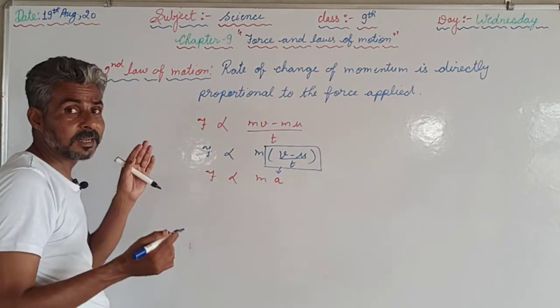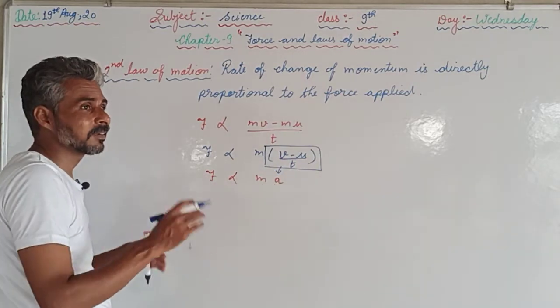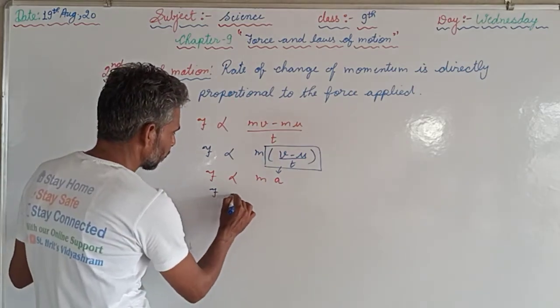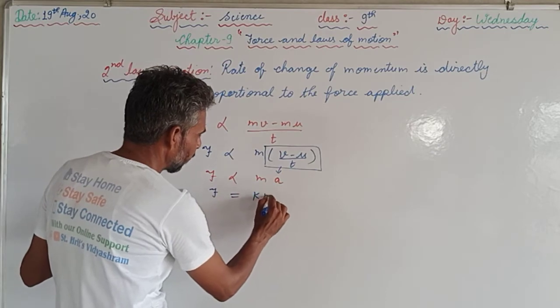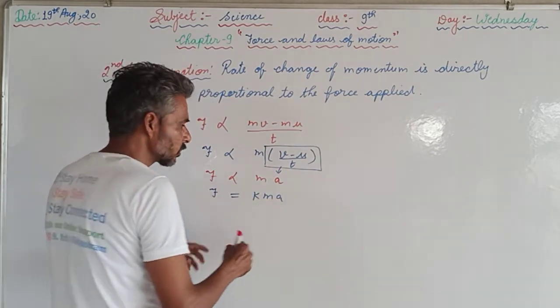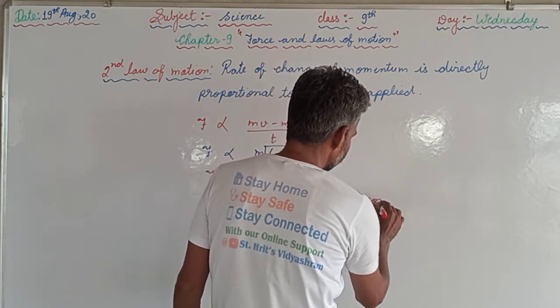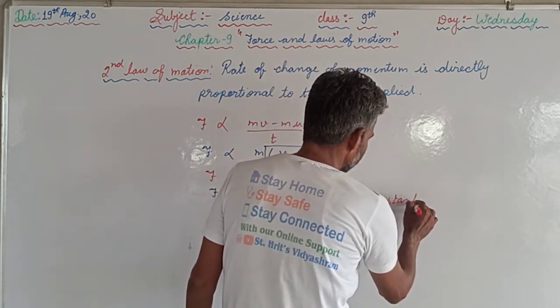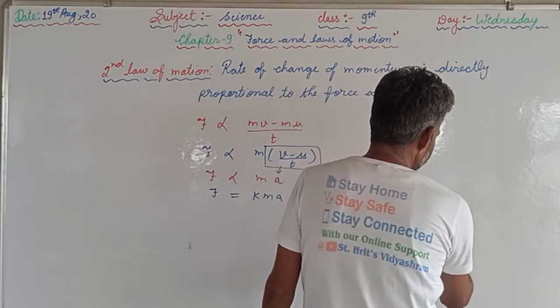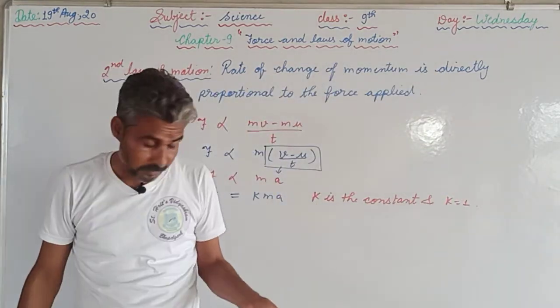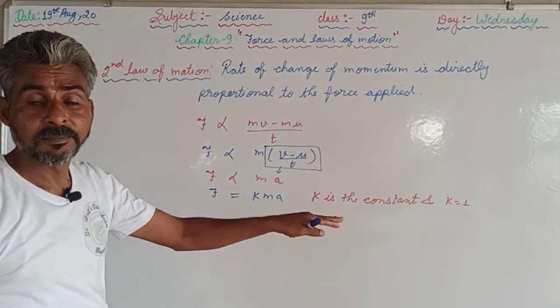Now we cannot have the directly proportional sign. We are supposed to convert that into the equals to sign to make it an equation. So F equals k m a, where k is the constant, and k is equals to 1. So we should adjust the SI units like that, so that the value of k is 1.